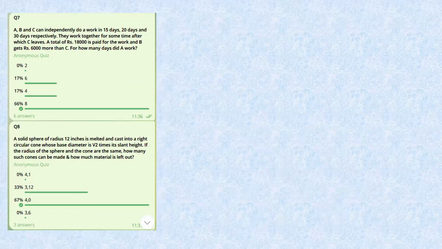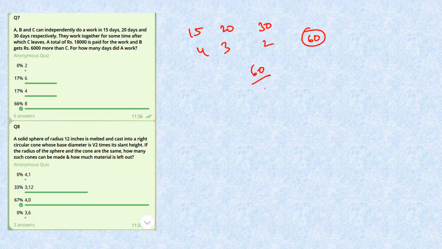If A, B, C can independently do a work in 15, 20, 30 days, then together they work some time. A total of this much is paid, and so C leaves. So 15, 20, 30. Total work is supposed to be say 60. So this will be 4, this will be 3, this will be 2, so 4, 3, 2 adds up to 9. So 60 by 9 is 6.67 days.